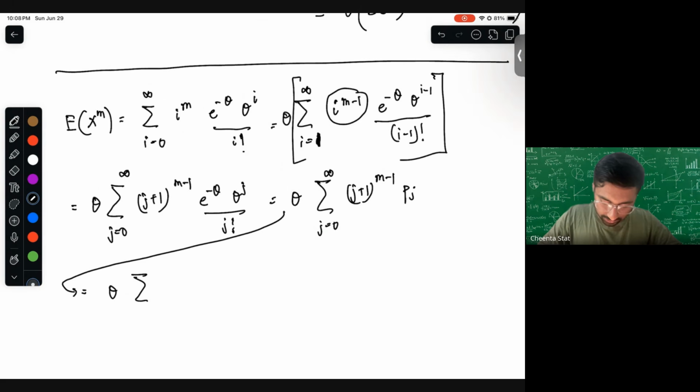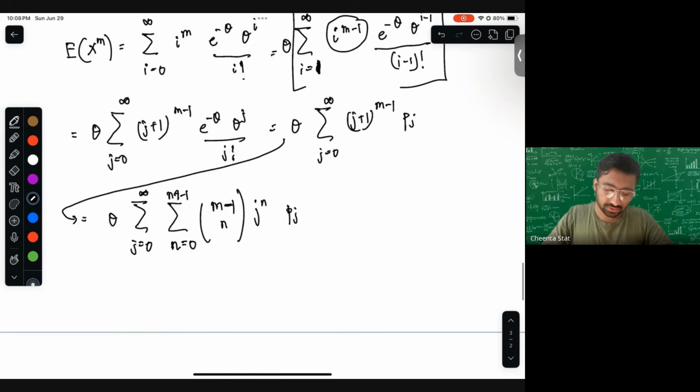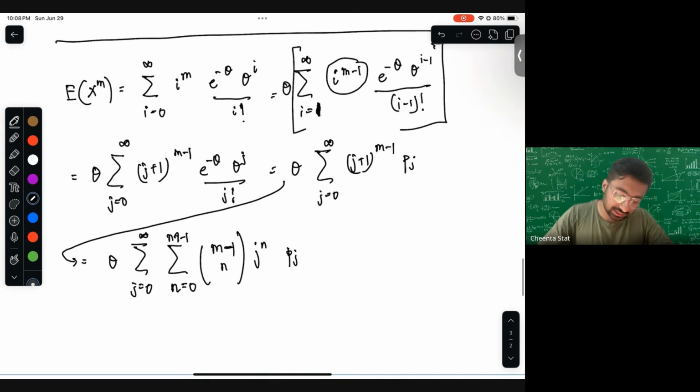theta times summation j from 0 to infinity, and there's another binomial here. So let's call it n from 0 to m minus 1. This is for the binomial now. So I'm expanding it: m minus 1 choose n, j to the power n times pj. It's like I'm expanding this, just like I'm expanding it here. Okay, so now I will just take this summation outside.